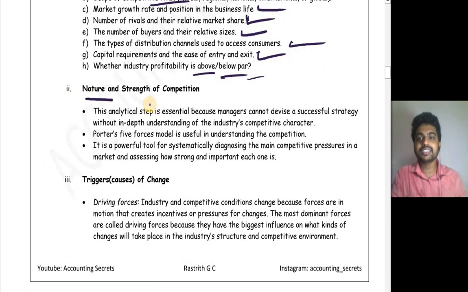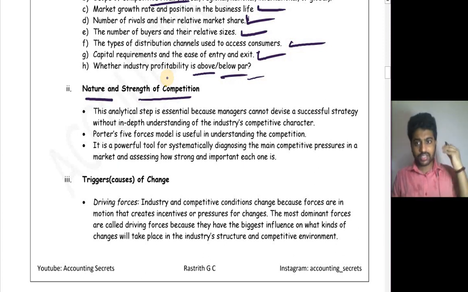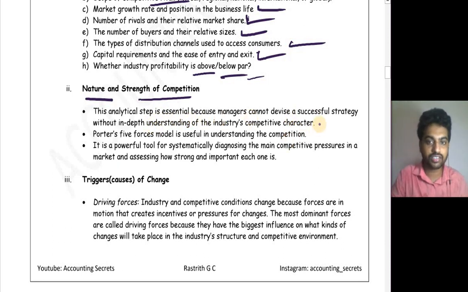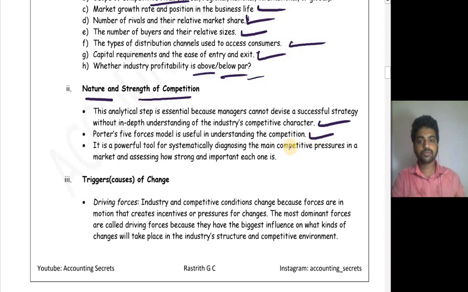Next, you have to analyze the nature and strength of the competition. After analyzing the industry, now you have to concentrate on your rivals, their strength, their competition level. This analytical step is essential because managers cannot devise a successful strategy without an in-depth understanding of the industry's competitive character. Porter's 5 forces model is useful in understanding the competition.